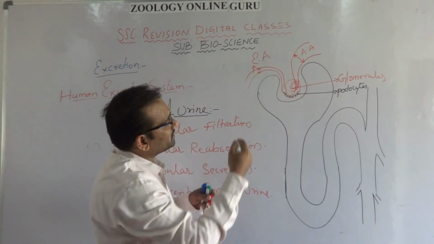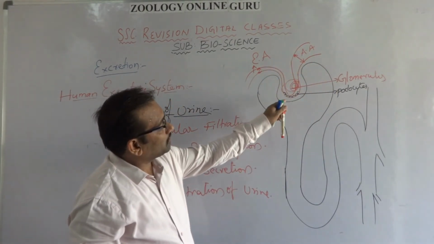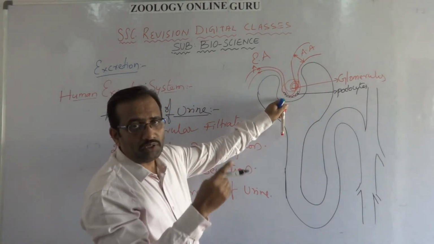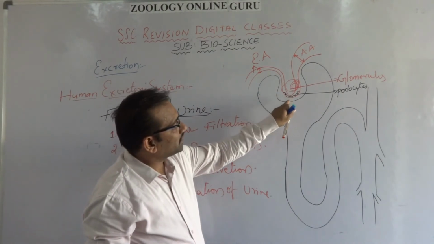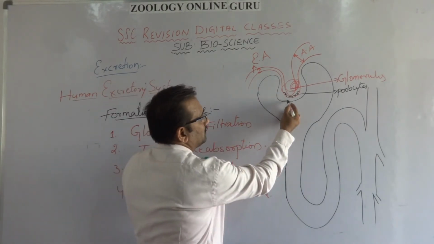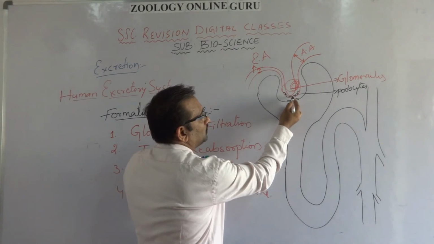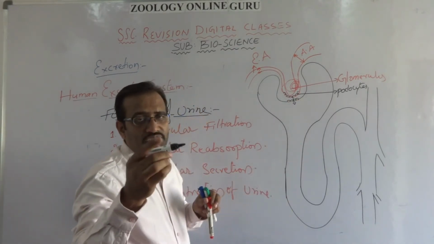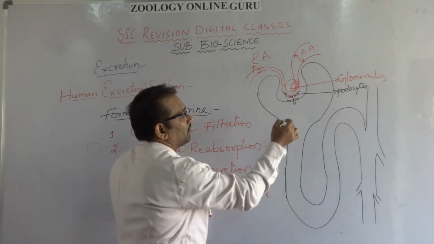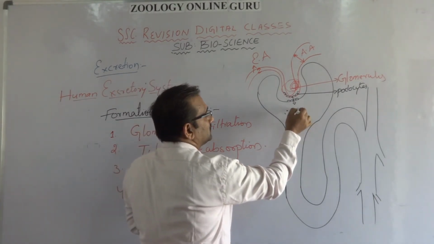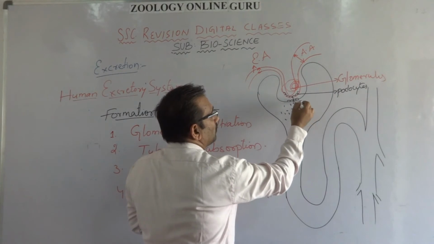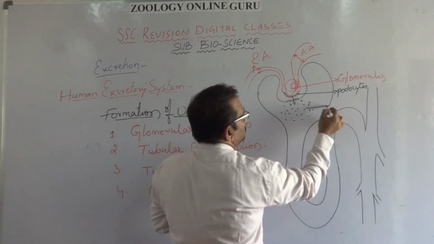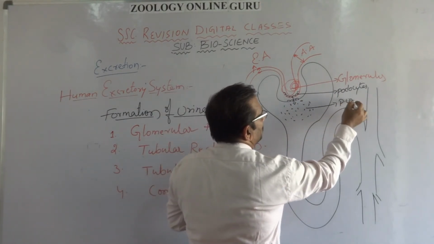When the blood enters into the glomerulus by the afferent arteriole, these podocytes and Bowman's capsule cells are responsible for the filtration of the blood, and the blood filtrate enters inside the Bowman's capsule. This is called primary urine.